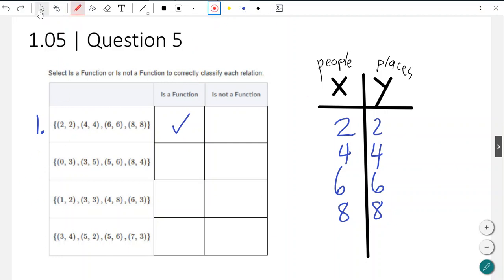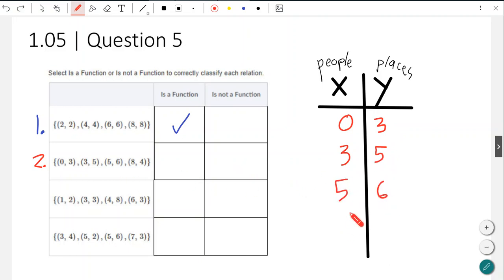Okay, so I'm going to erase my numbers, get rid of those, and we'll go to the next one. So number 2, and let's just list these out. So 0, 3, 3, 5, 5, 6, and 8, 4.